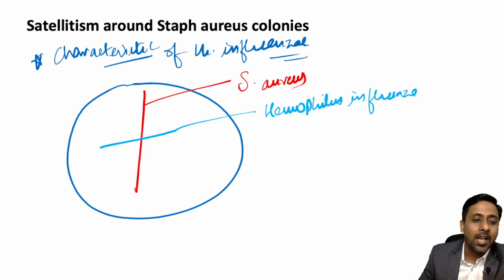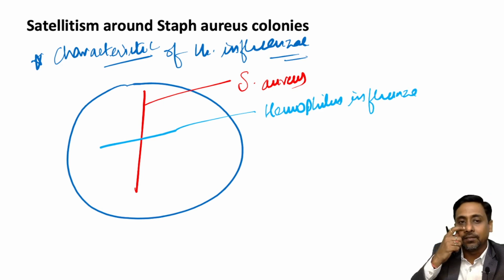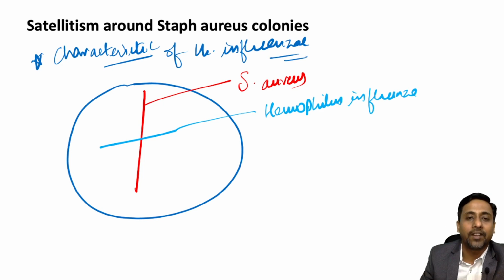What will happen? As we know, Staph aureus has the capability to hemolyze the blood, or basically the RBCs, so it will release the accessory factors present in the RBCs, that is factor 5 and factor 10, into the medium, which will help in the growth of Hemophilus influenzae. So the colonies next to the streak line of Staphylococcus aureus will be bigger, and the colonies which are farther are smaller.